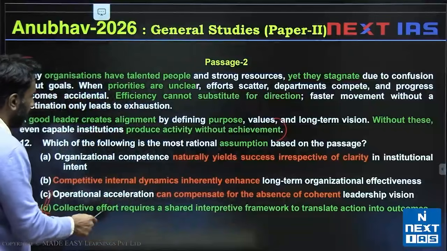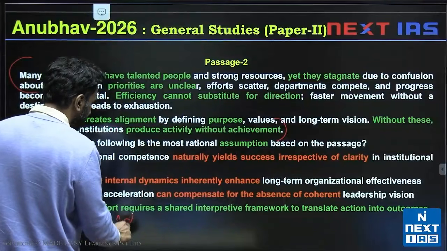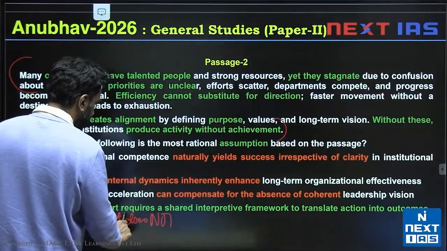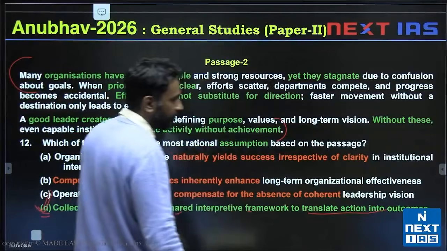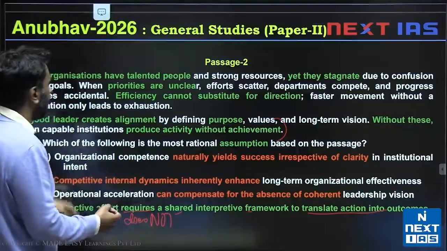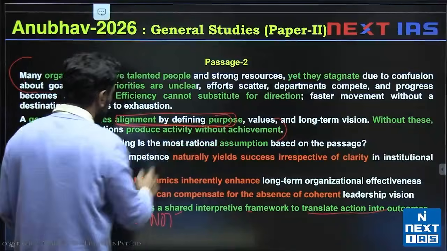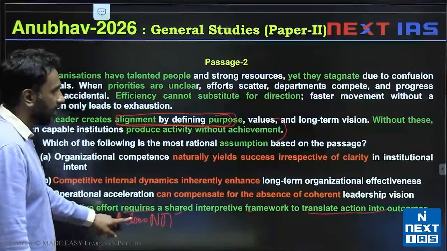If I said collective effort does not require a shared interpretative framework to translate action into outcomes, this idea that aligned purpose is needed would fall apart, which means D is a necessary underlying assumption.